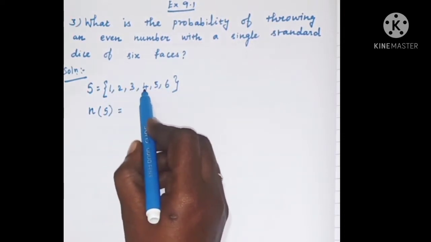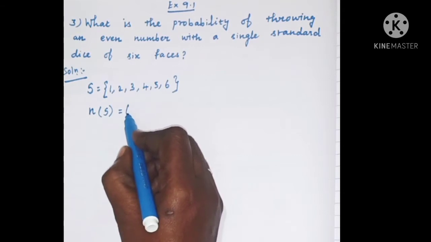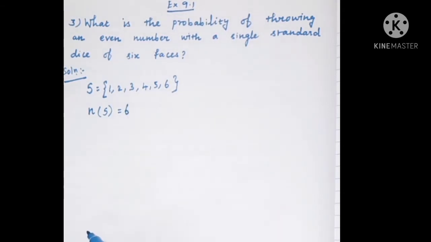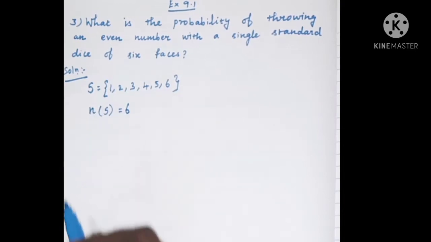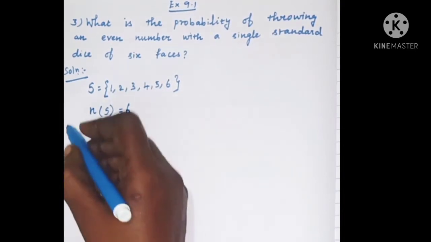1, 2, 3, 4, 5, 6. There are 6 elements in the sample space S. So the number of elements in S is equal to 6.